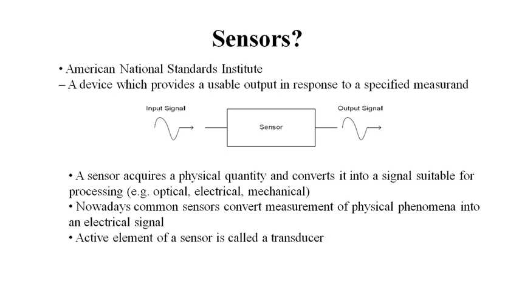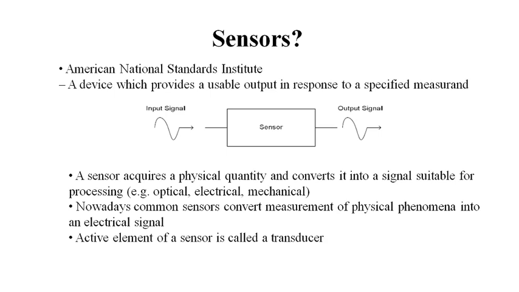The American National Standards Institute has defined that a sensor is a device which provides a usable output in response to a specified measurement. According to the input signal applied to your sensor, the usable output will be provided by the sensor. So that is called the sensor. It acquires the physical quantity and converts it into a signal suitable for processing, for example optical, electrical or mechanical. Nowadays, common sensors convert measurements of physical phenomena into an electrical signal.